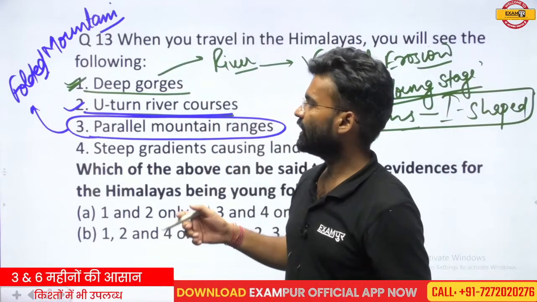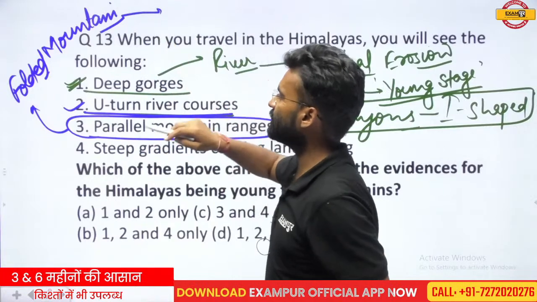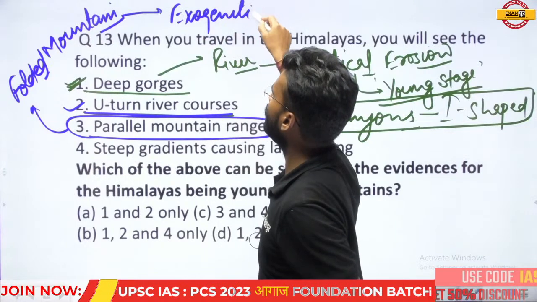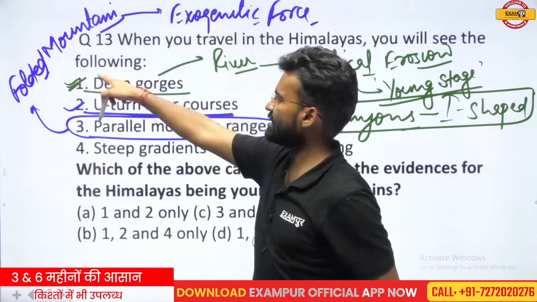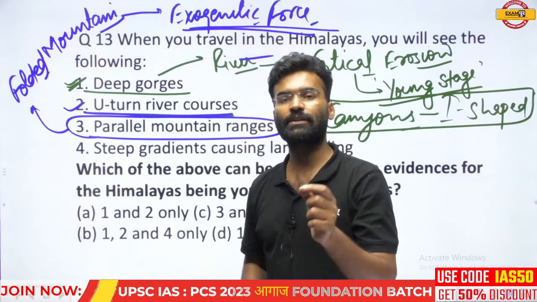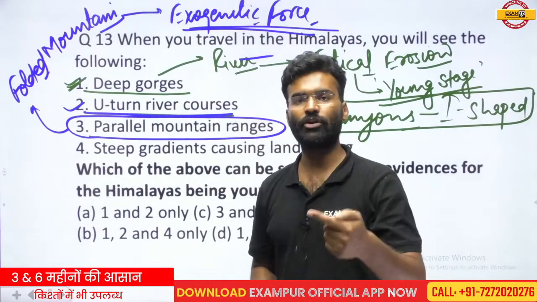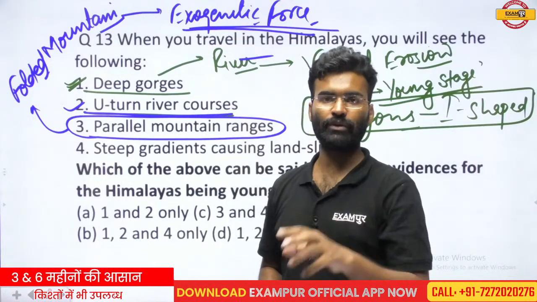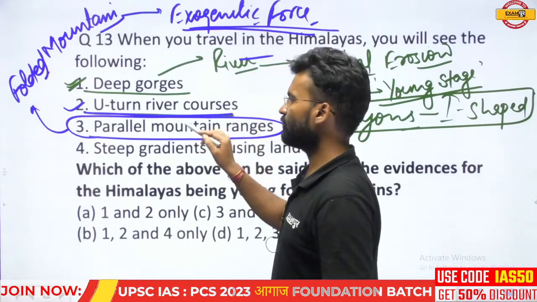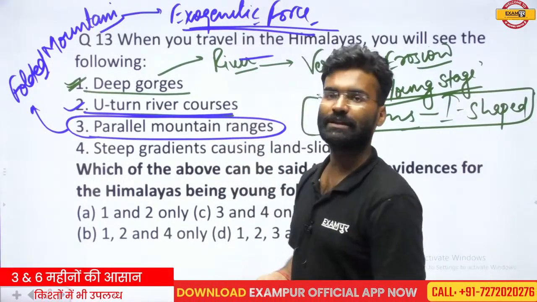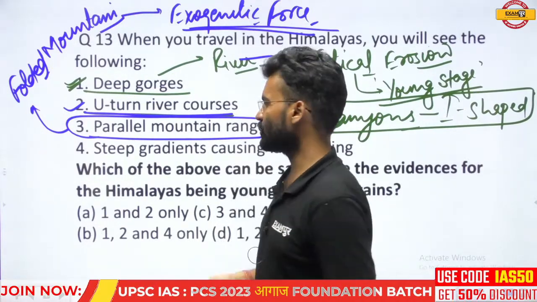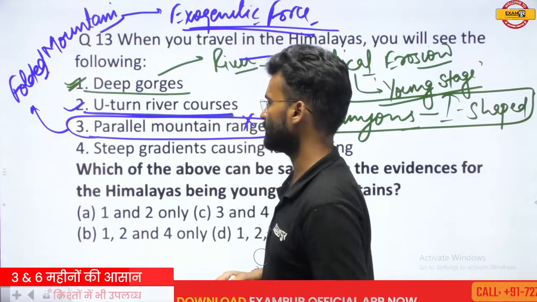So if there is a point that has been added with this point, that is the impact of the exogenic force, then it would present the evidence of the orogenic time period of any mountain. So independently, this point does not clear the time period of the mountain, does not give any evidence related to the time period. So you can eliminate this point.